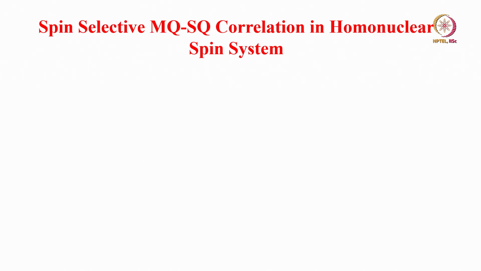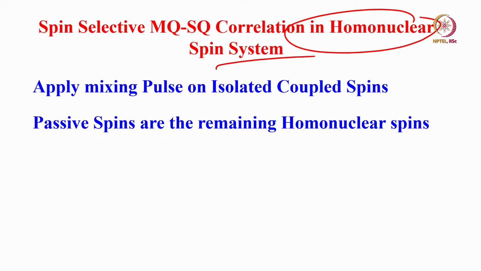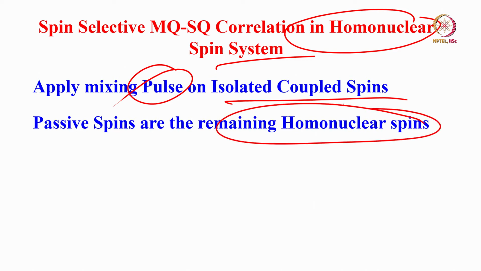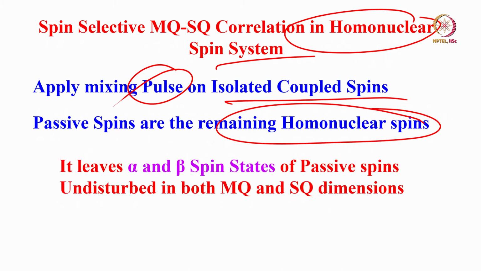The spin state selective MQ-SQ correlation in the homonuclear case we will understand now with the knowledge of what a spin state selection is. See, when you apply a mixing pulse, the third pulse or second pulse in the pulse sequence given, in isolated coupled spins, the passive spins are the remaining homonuclear spins. It leaves the alpha and beta states of passive spins unaltered.